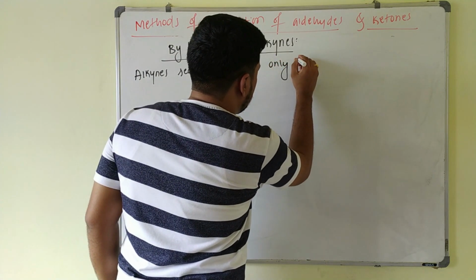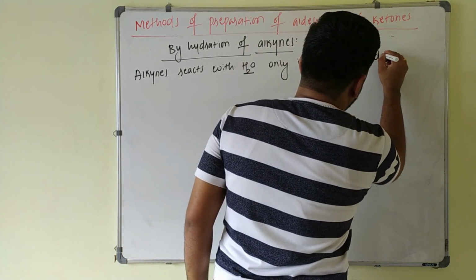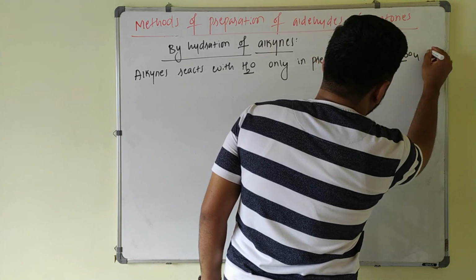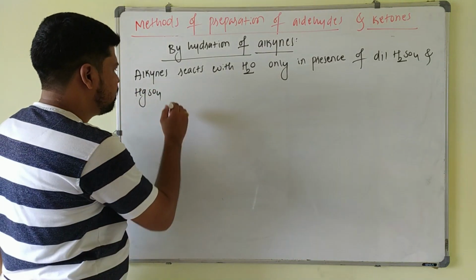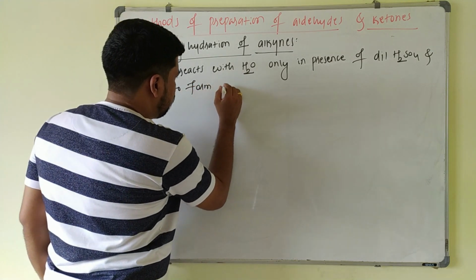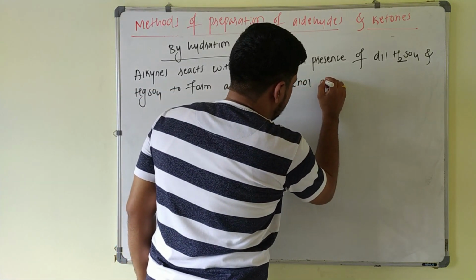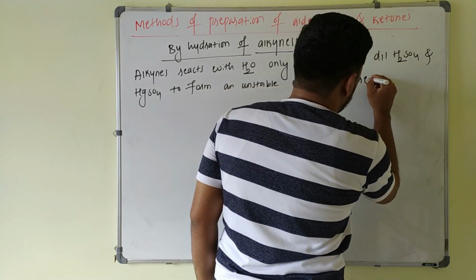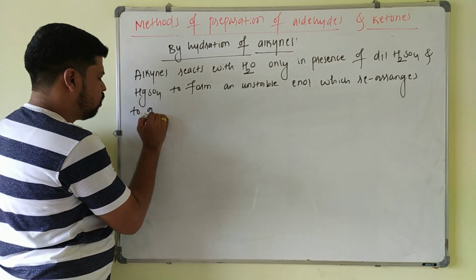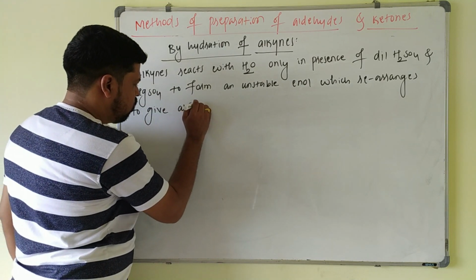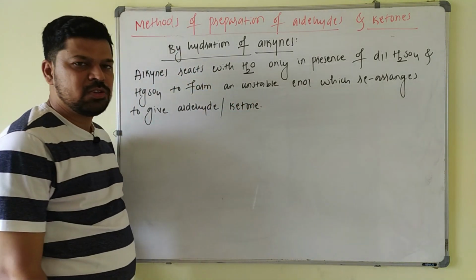only in presence of dilute H2SO4 and HgSO4, mercuric sulfate, to form an unstable enol, which rearranges to give aldehyde or ketone.